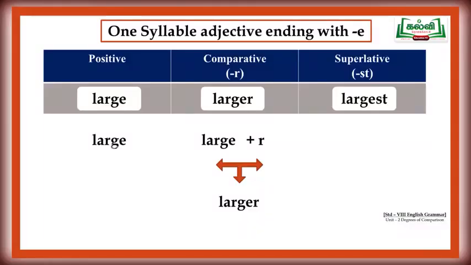Large plus R. What do we get? Larger. Then large plus ST for the superlative degree. What do we get? Largest. So, large is the positive form, larger the comparative, and largest the superlative.